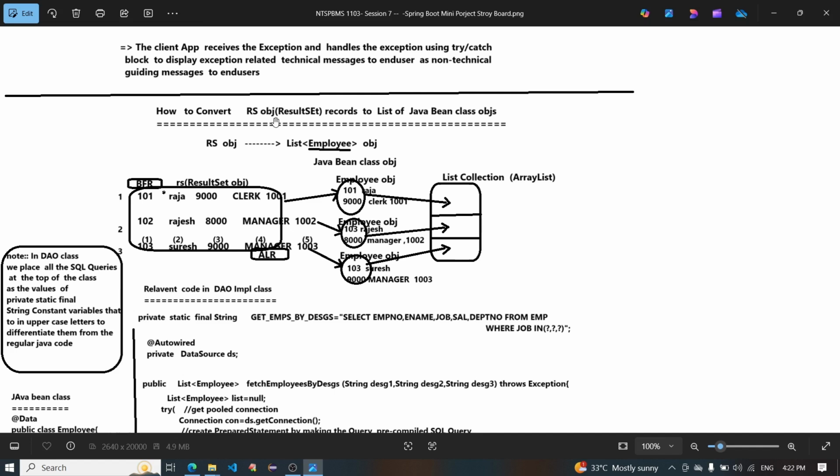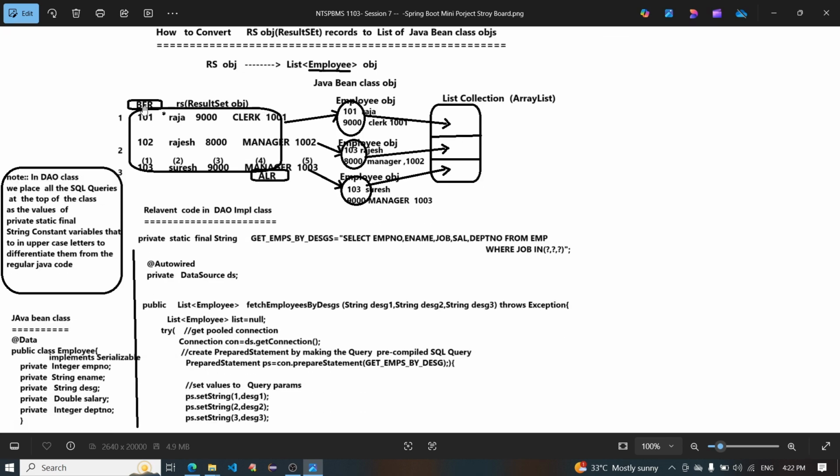How to convert RS object result set records to a list of Java bean class objects? Before: 101 Raja, 102 Rajesh, 103 Suresh.